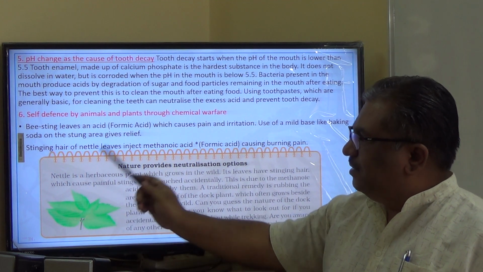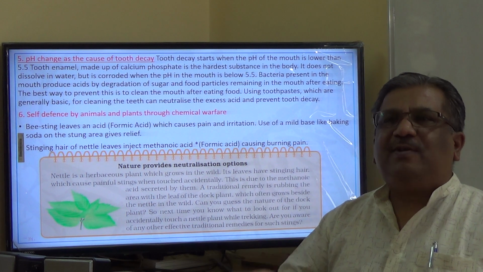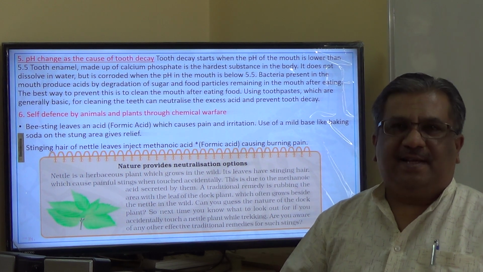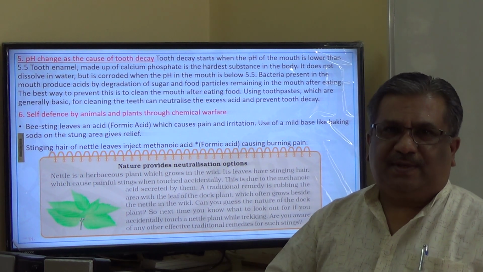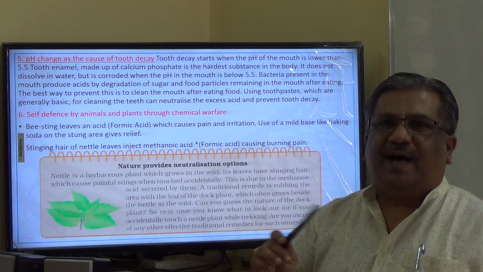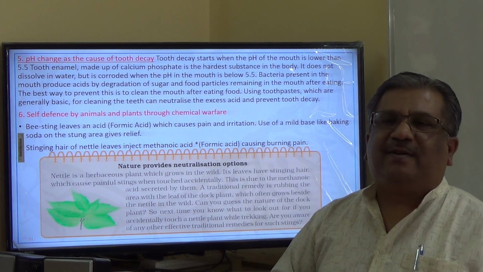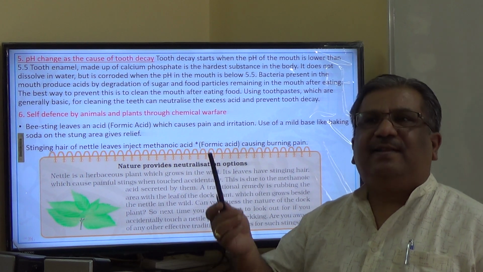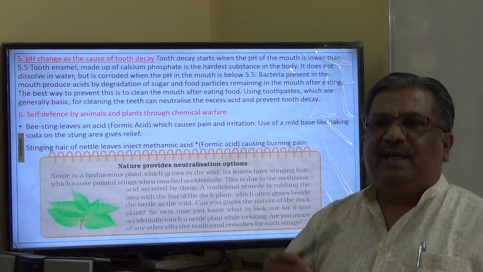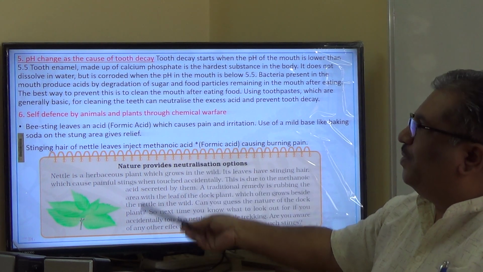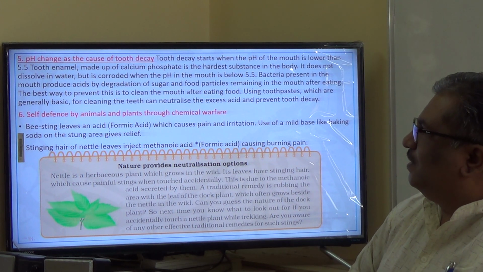Near the nettle plant, you may find one more plant called the dock plant, and its leaves are basic in nature. You have to crush the leaf and apply the juice of that leaf over the stung area. Immediately we get relief because the leaf is basic in nature. That leaf contains bases which will neutralize the effect of the acid, and thereby it gives relief. So these are the two things which I just wanted to explain. You can read in your textbook also, which is given very clearly there.